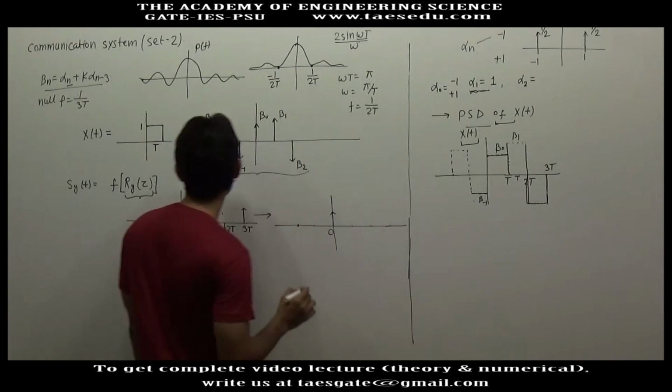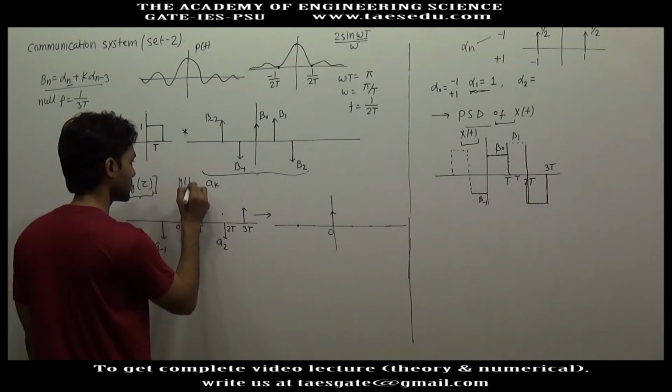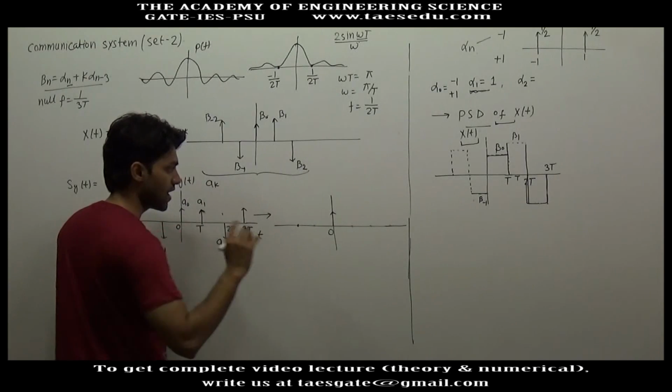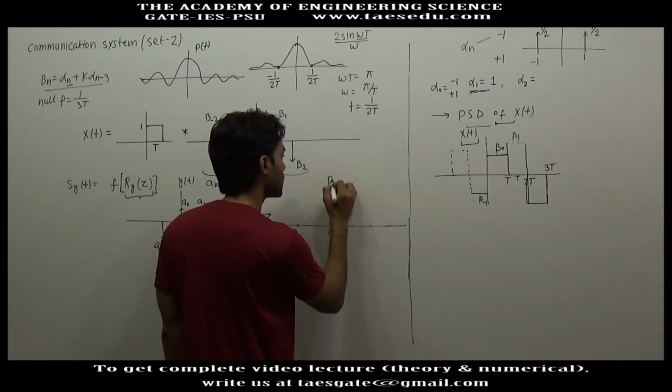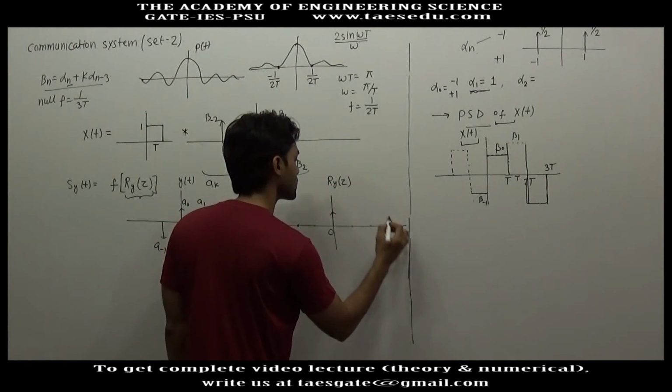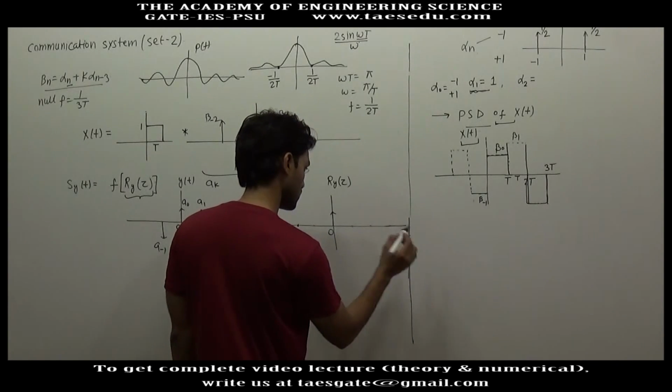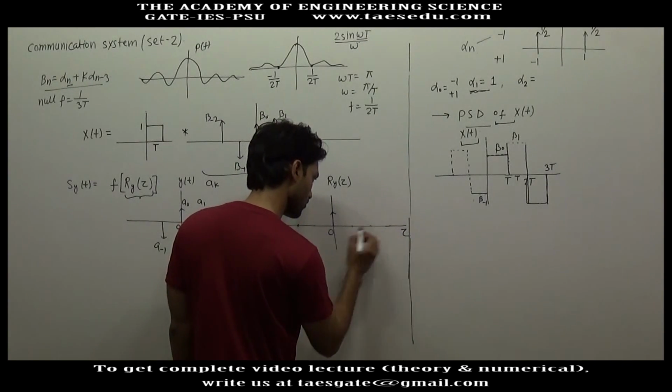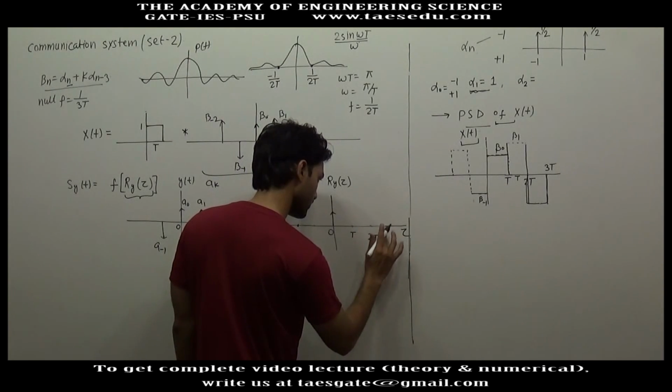Obviously we are drawing the autocorrelation function. This is yt versus t, and the autocorrelation function will be Ry(tau) versus tau. So at this point the value of tau is T, this is 2T.